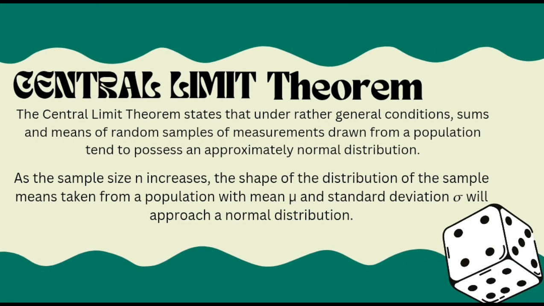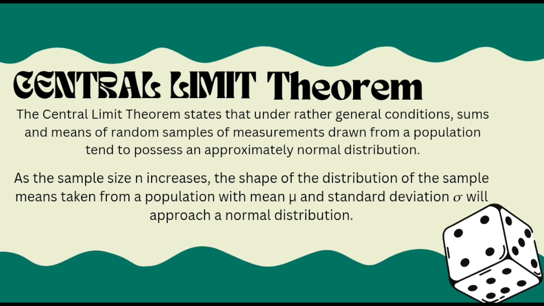The central limit theorem states that under rather general conditions, sums and means of random samples of measurements drawn from a population tend to possess an approximately normal distribution. As the sample size n increases, the shape of the distribution of the sample means taken from a population with a mean and standard deviation will approach a normal distribution.